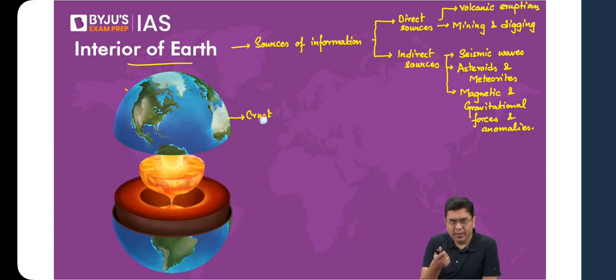Crust is brittle. Brittle means it breaks easily. It does not get stretched enough. If it experiences some amount of forces, it can break easily. So crust, because it is the coldest portion, it breaks easily. I hope we are aware that when materials get very cold, they break easily, right? Otherwise, you can stretch them, etc.